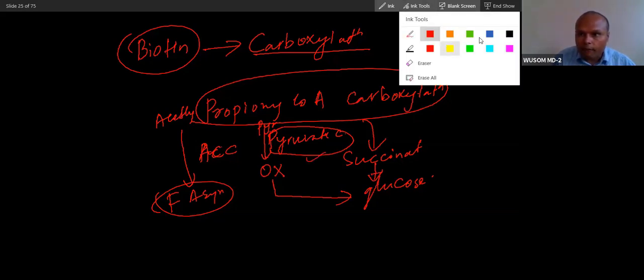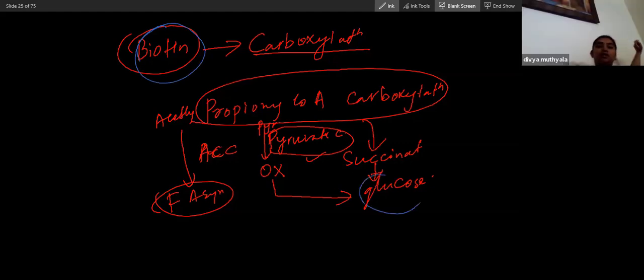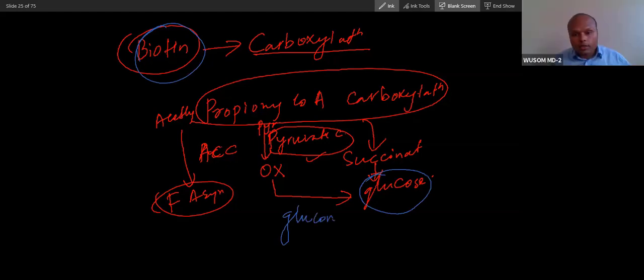So you can see which two pathways are affected because of deficiency of biotin. Gluconeogenesis is affected because of biotin deficiency.